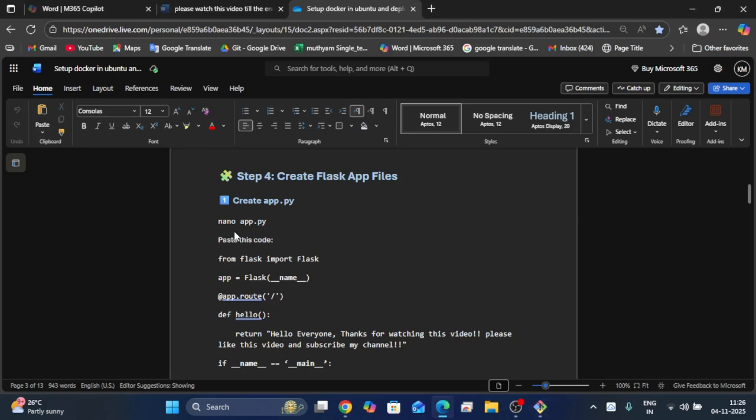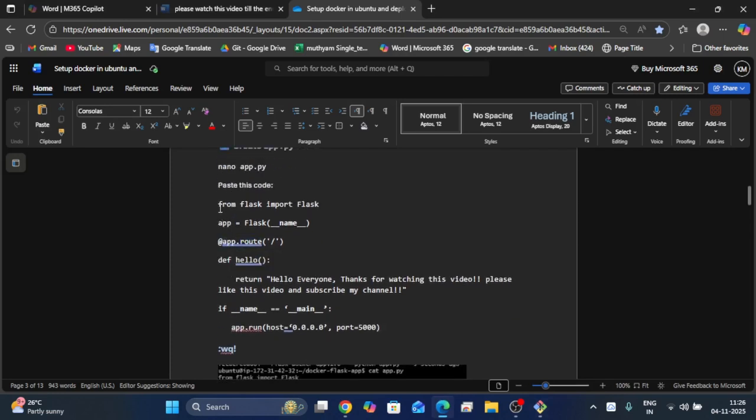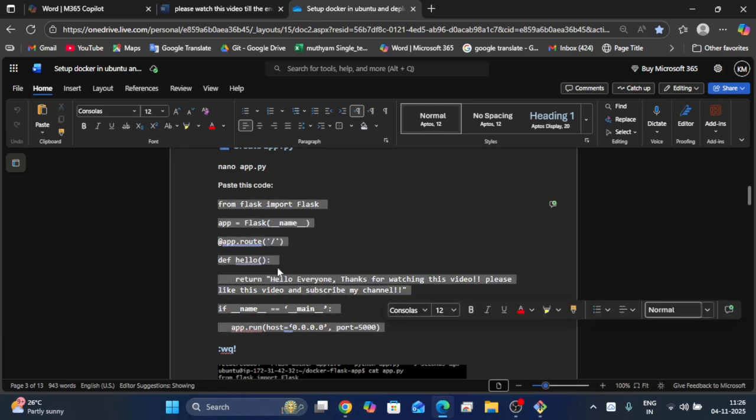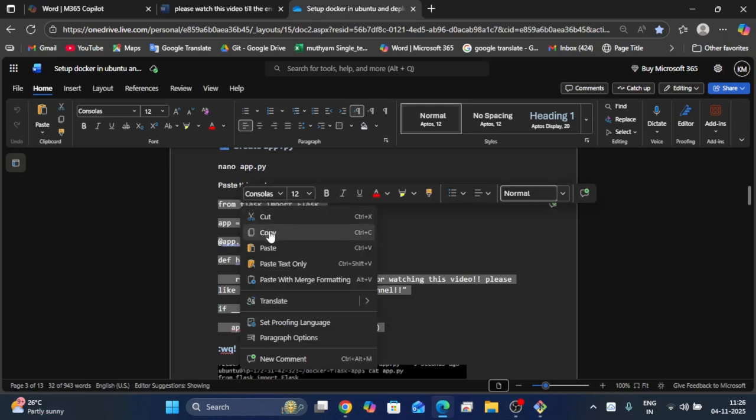Enter insert mode by pressing i. Next, copy this entire code, or you can write it by yourself, in that app.py file.